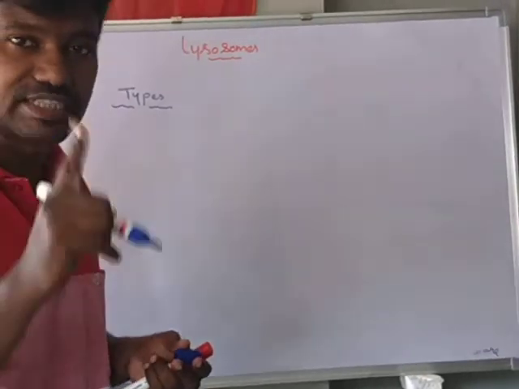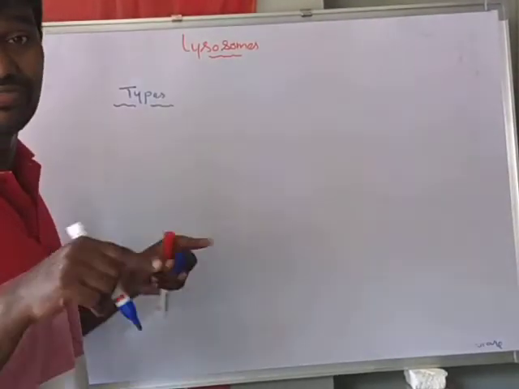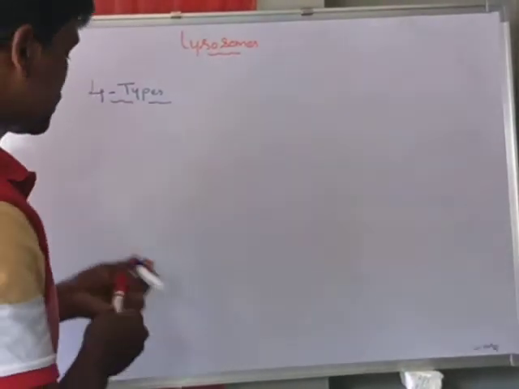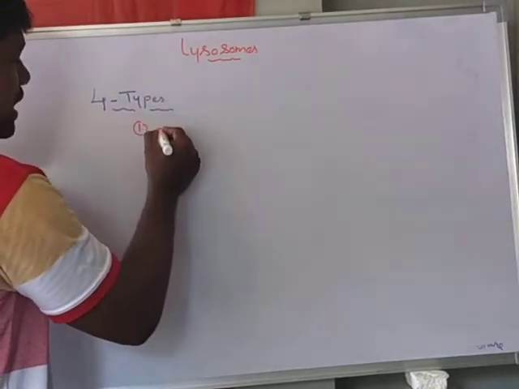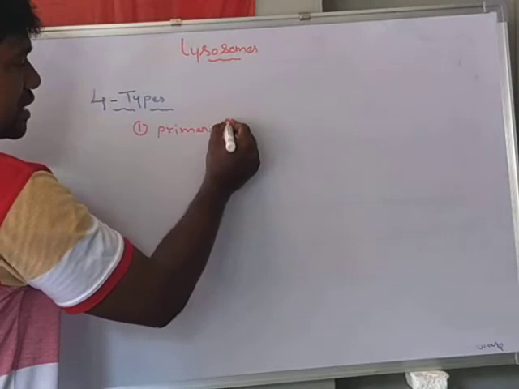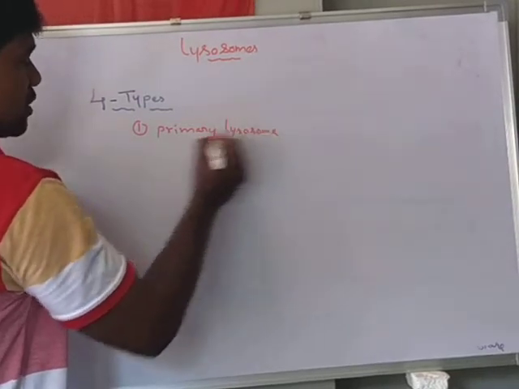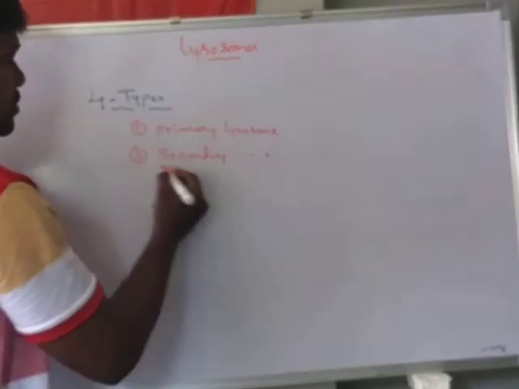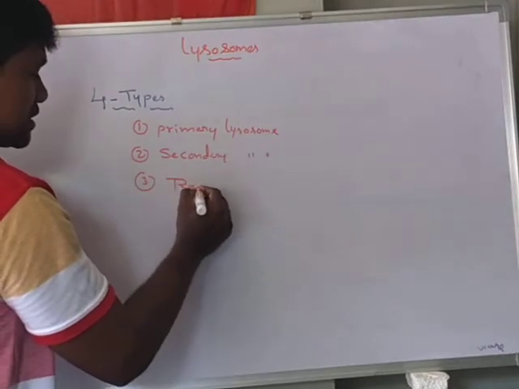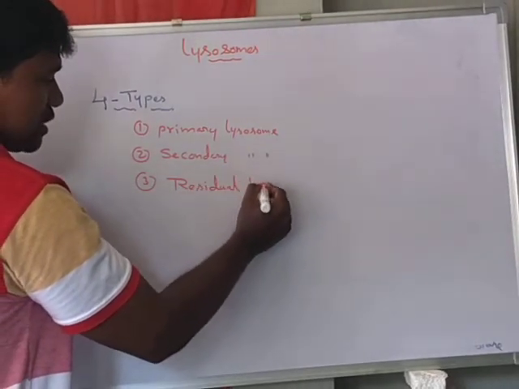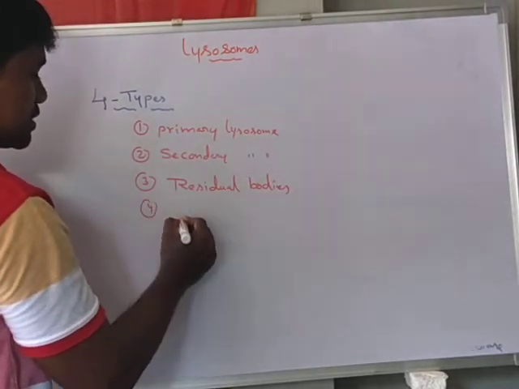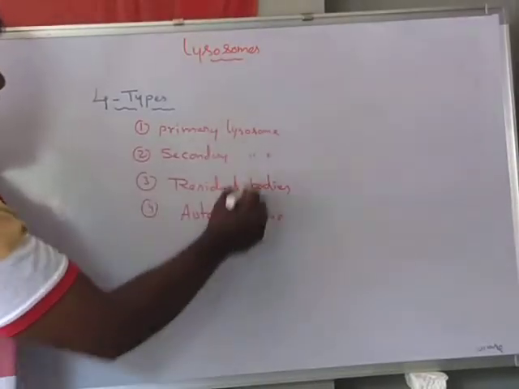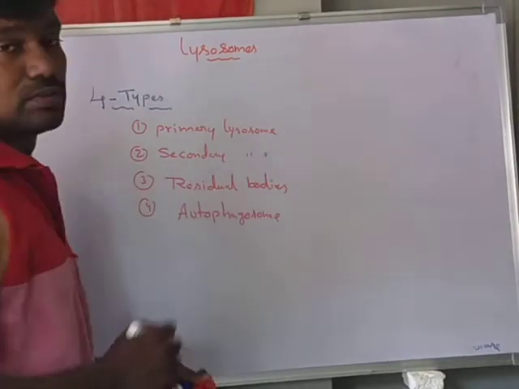One is the primary lysosome, the second is the secondary lysosome, the third is residual bodies, and the fourth is the autophagosome.